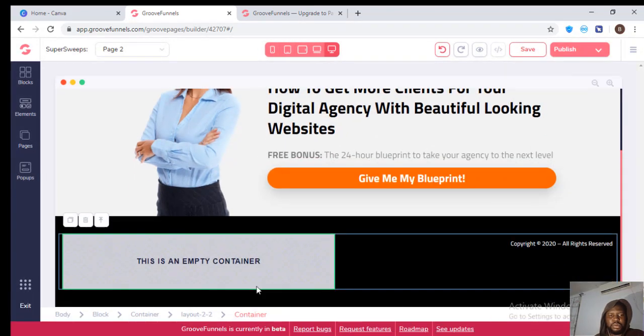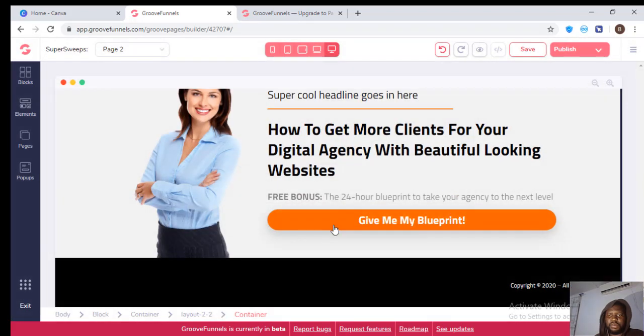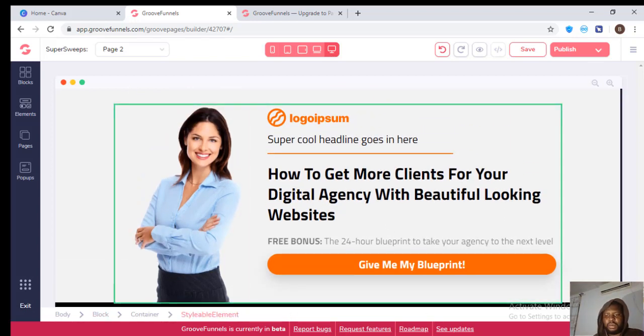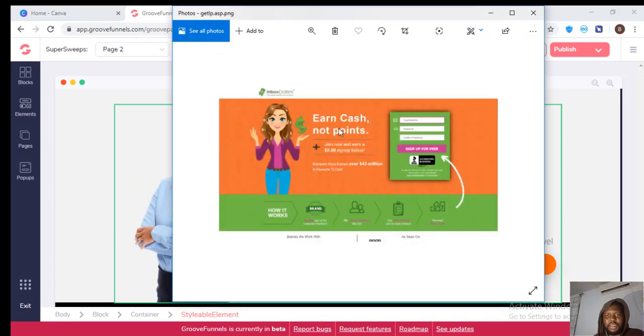You can try to put whatever you want here. Let's see if we can confirm this. Cool, perfect. So this is very okay, so that these people that come to this landing page will see that it's a 2020 landing page. This is cool. So on the inbox dollar, they said earn cash, not points.